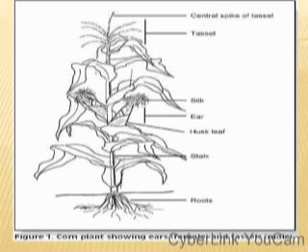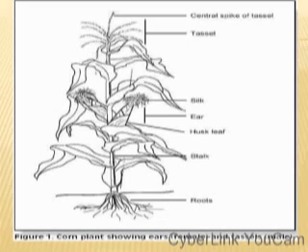Okay, we have the hair, and the hair is the female flower, the female part of the plant, while the tassel is the male part of the plant. We also have silk on top of the hair.